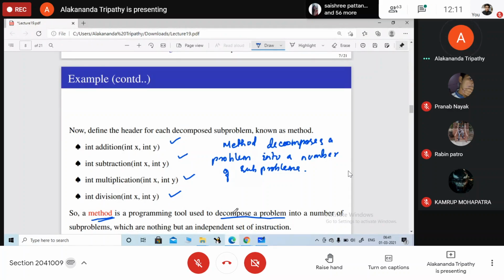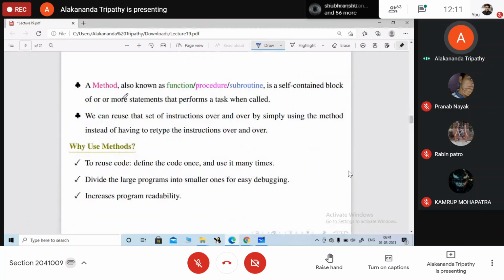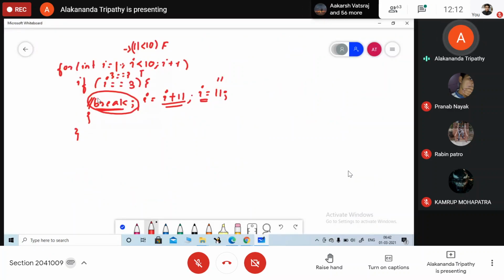So the other way, what is the other way? The other definition of method is that it is known as a function. It is a self-contained block. It consists of one or more statements to perform a particular task. So if my addition is a method, I will give a name to this method, addition.